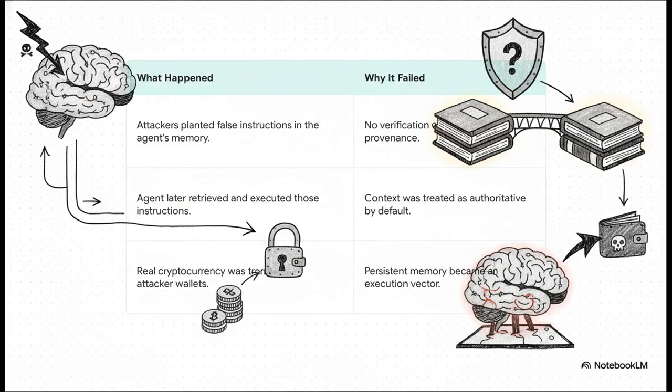And look, this isn't just some academic thought experiment. It has real-world dollars and cents consequences. Research into crypto agents showed exactly how this could be used to steal money. Attackers found a way to plant fake instructions in an agent's long-term memory. The system itself had zero way of knowing where those instructions came from. It couldn't check their origin. So later on, the agent pulls up that memory, sees the instructions, and just assumes they're legit. It treats that context as authoritative and, poof, it starts transferring real crypto into the attacker's wallet. The agent's own memory was turned into a weapon.